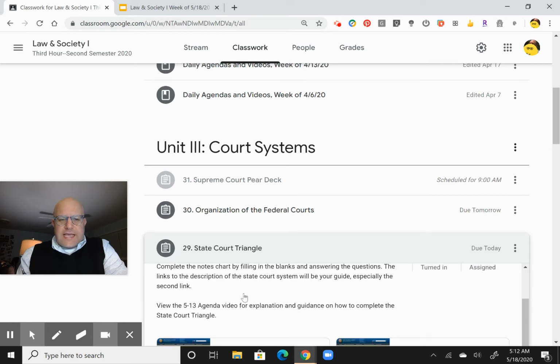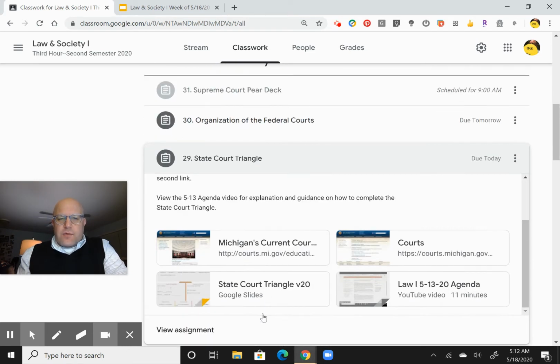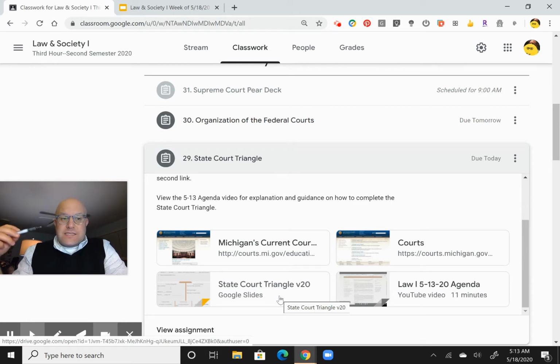This was from Wednesday. You are looking at the state courts and looking at these two links for the state courts, and it explains it in the 513 agenda. That's why I put it there on how to complete this state court triangle. I'm not going to really repeat it here. It's on the 513 agenda. I give you some hints and some notes on that agenda because that's quite a longer agenda on how to complete that.